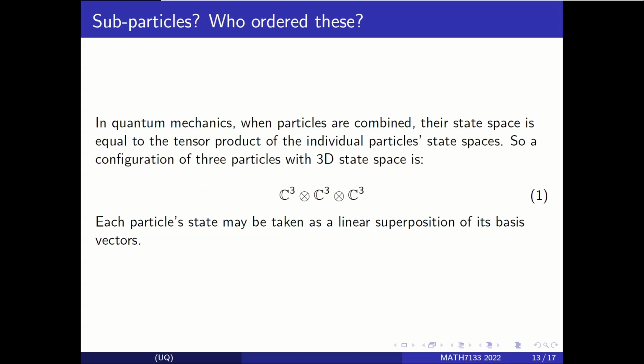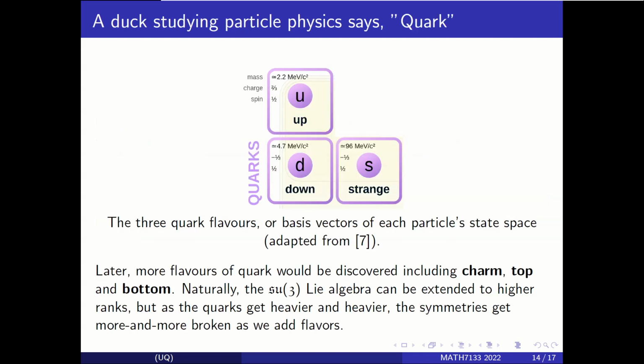Well, we have discovered, as did Gell-Mann himself, that the weight diagrams of the SU(3) irreducible representations of C^3 tensor power 3 resemble the organizational structure of the particles experimentally discovered. How could this be? Well, let's suppose that each particle in our octet and decuplet is comprised of three smaller subparticles, and each of these subparticles has a three-dimensional state space, that is, C^3. In such a case, the state space of each particle would be given by C^3 ⊗ C^3 ⊗ C^3. In fact, these subparticles are what are now known to be quarks, and the three-dimensional state space is just the flavor of the quark.